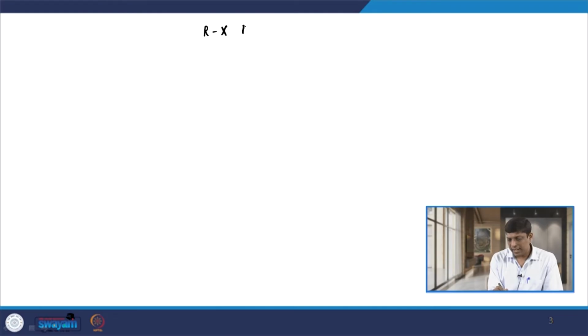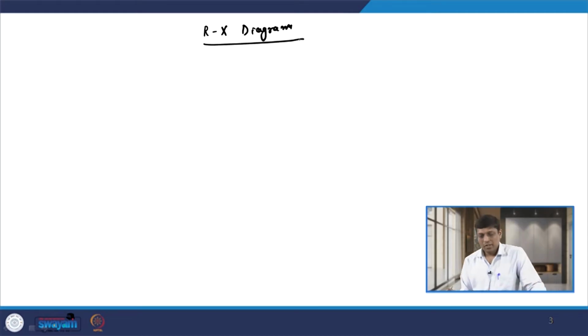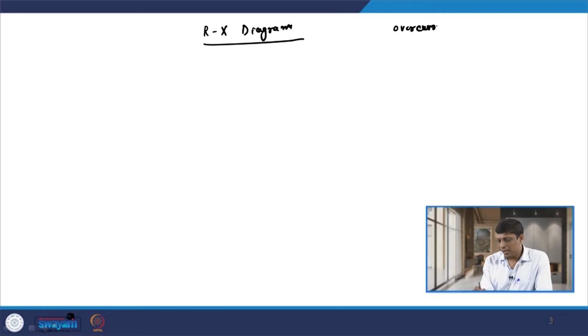RX diagram. What is the RX diagram? In the case of earlier relays, the overcurrent based relays, there are only the quantities voltage, current and the angle between voltage and current, that is phi.